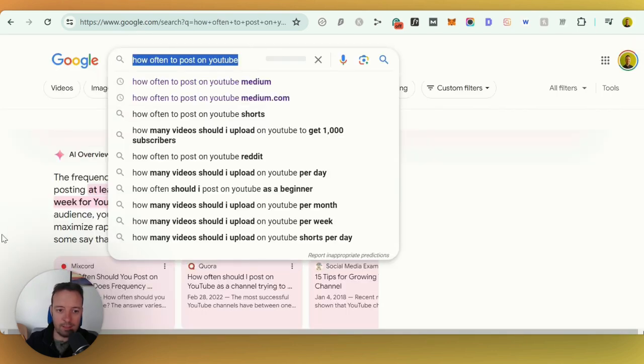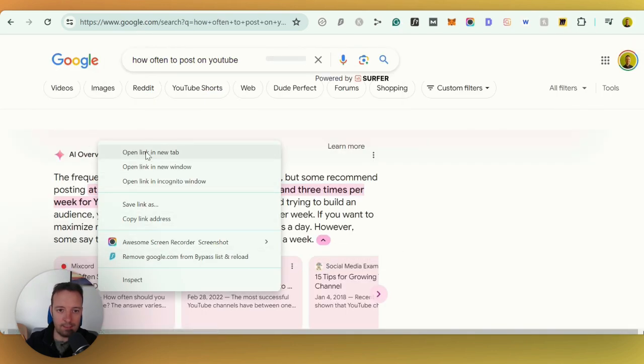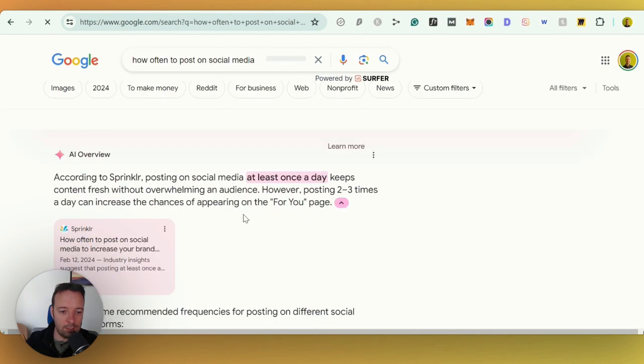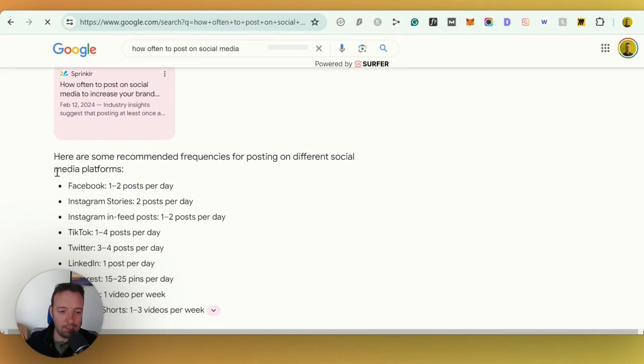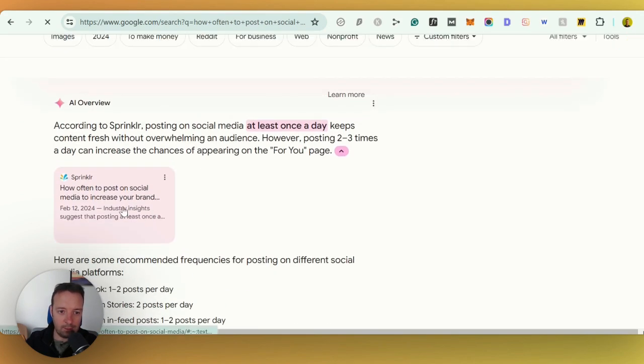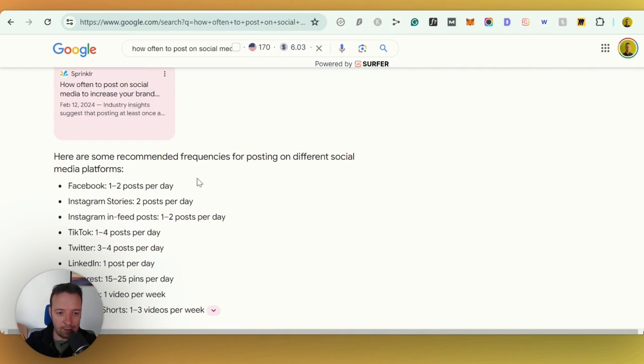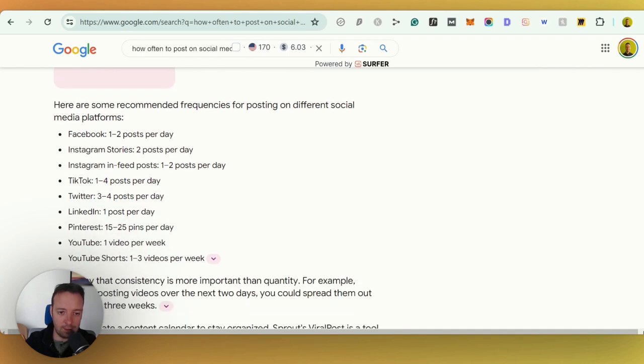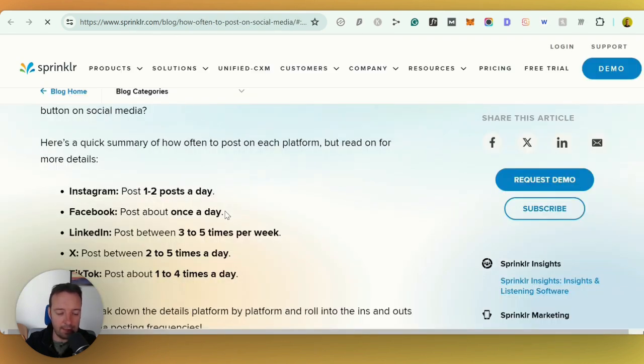Okay, while that's writing, let's look at the different answers that we get here. I just want to show you a little bit more about that formatting. As you can see here, they have a bulleted list, right? And what you'll notice is there's actually only one link here, which is quite interesting. So they're really going after this link. I wonder if you could publish something similar to this and try to get a second source link here. As you can see, it says different ones, TikTok 1 to 4 posts per day and all of that. So let's look at the one that's actually ranking in the overview.